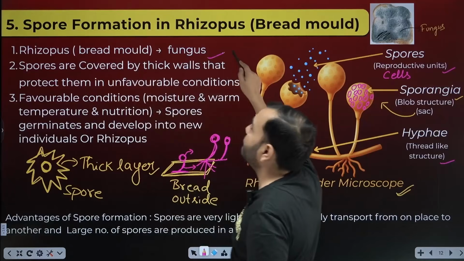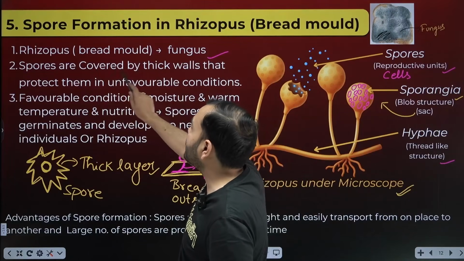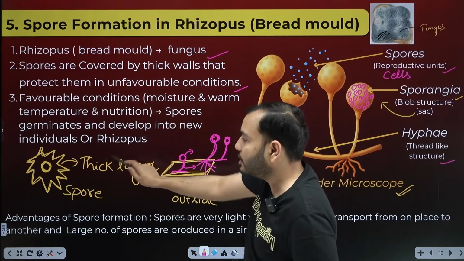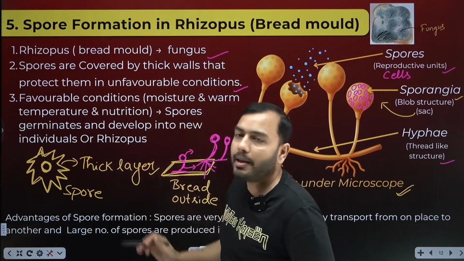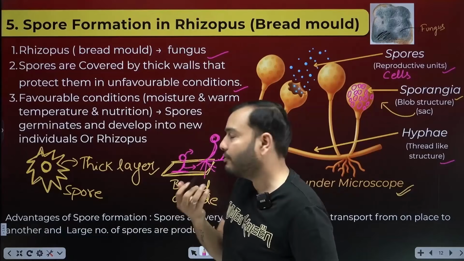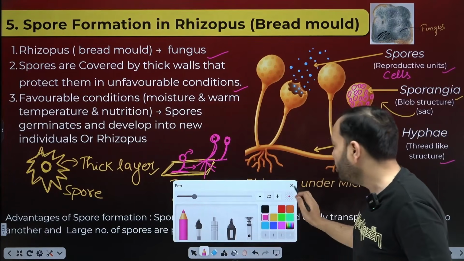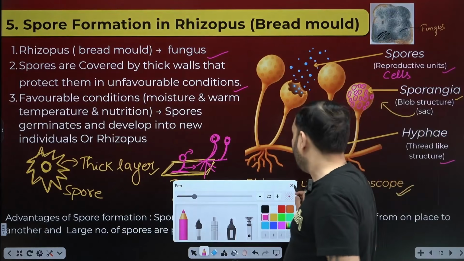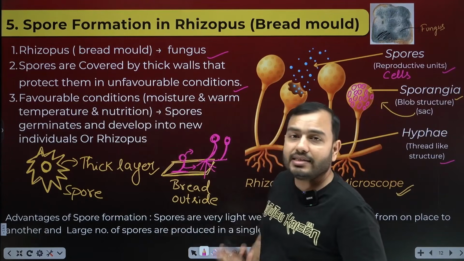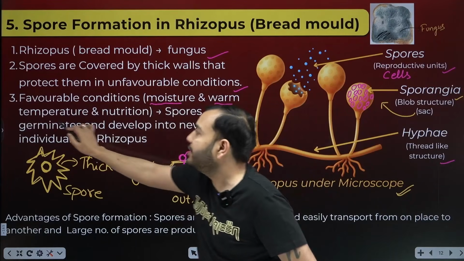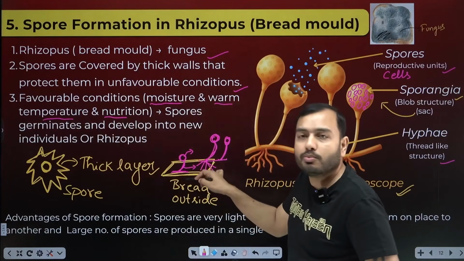What is rhizopus? It is bread mold. It's a fungus. Spores are covered by thick walls that protect them in unfavorable conditions. I told you, right? It is a thick wall, a thick layer that protects it in unfavorable conditions. Unfavorable means it protects from cold and from dehydration. When favorable conditions are formed, what is important? Moisture, warm temperature, and nutrition. Everything is available outside the bread.